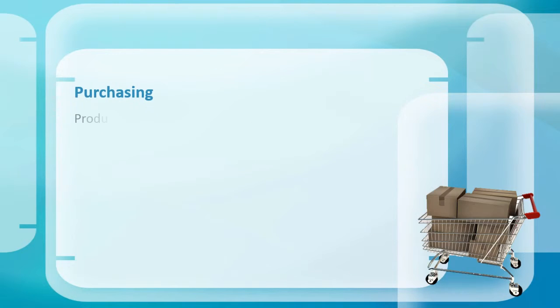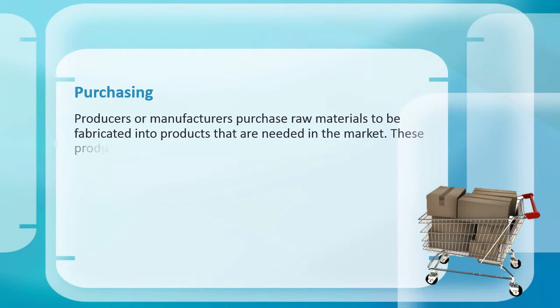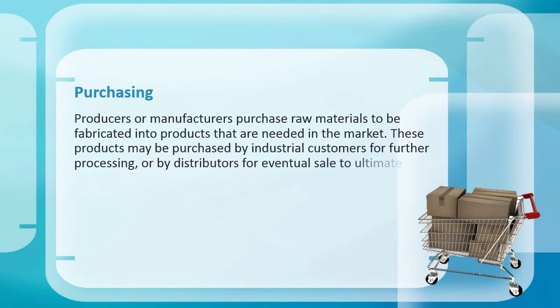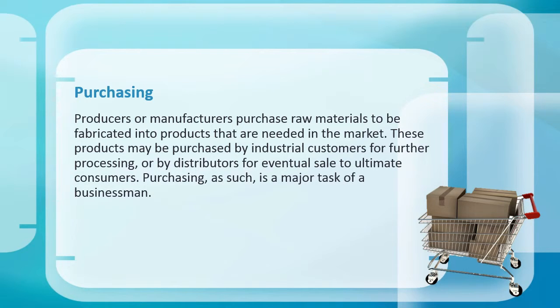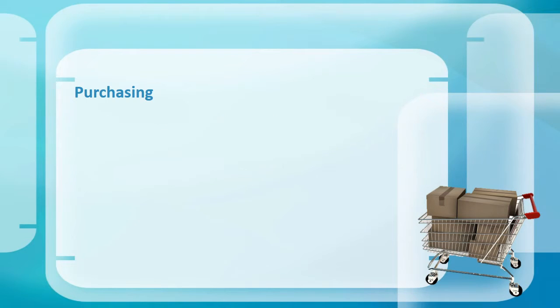Purchasing. Producers or manufacturers purchase raw materials to be fabricated into products that are needed in the market. These products may be purchased by industrial customers for further processing or by distributors for eventual sale to ultimate consumers. Purchasing as such is a major task of a businessman. These are the steps in purchasing.